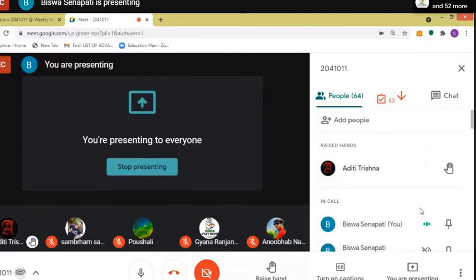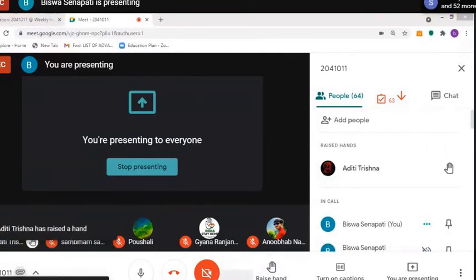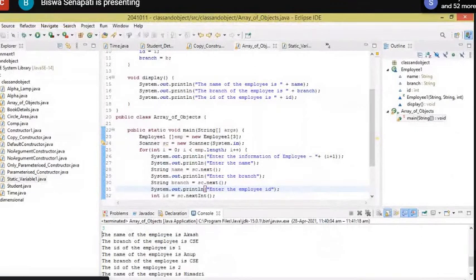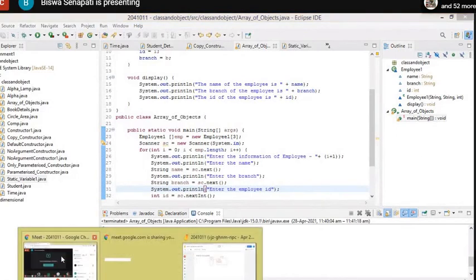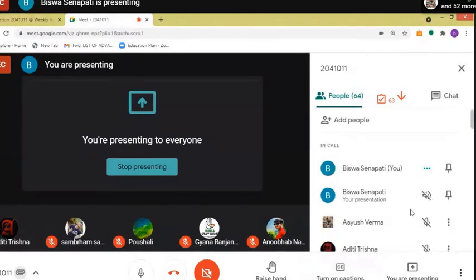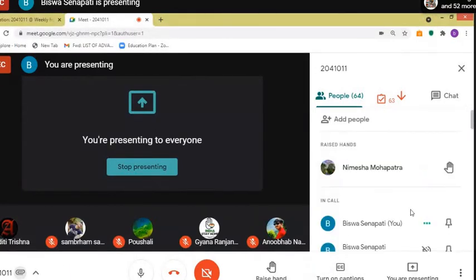Okay, yes, Aditi, tell. So we have to give only a specific size. Specific size, means the three which you have provided. No, that is correct. Okay, all right. Anybody else? Yes, Nimesa?